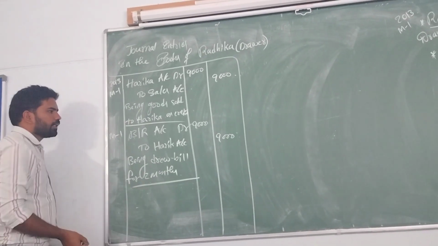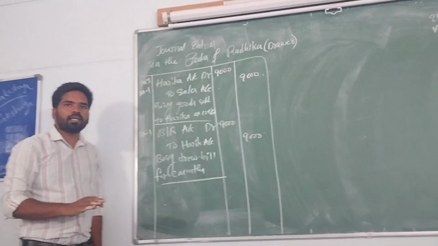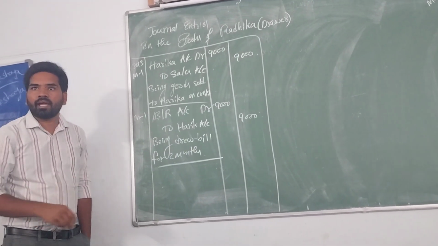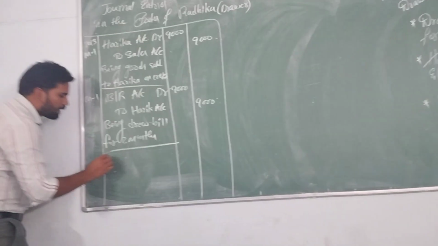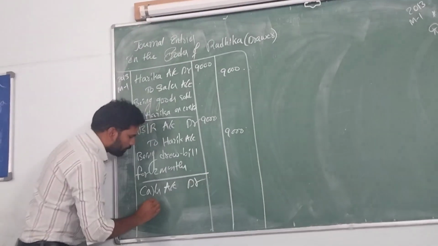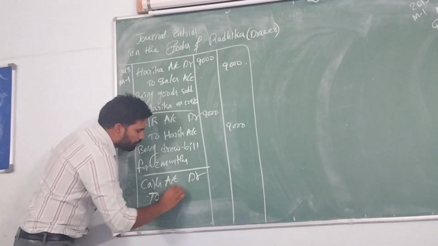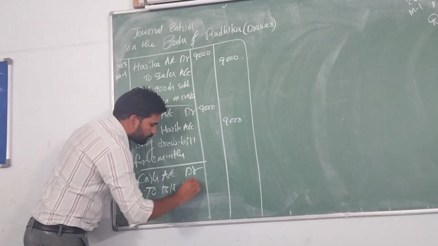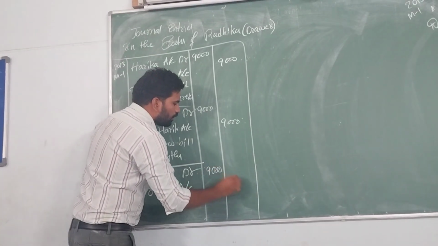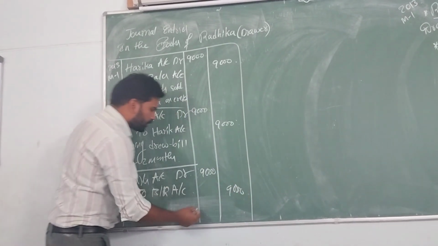So that's it. After 2 months, the bill is honored. When the bill is honored, what is the entry? Cash account debited to bills receivable account. What's the value? 9,000 rupees. What's the narration?